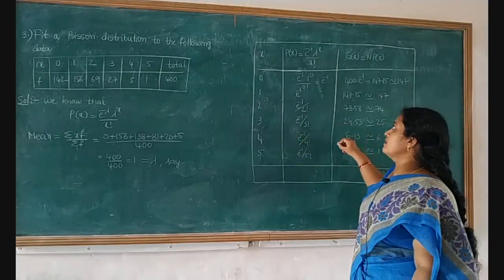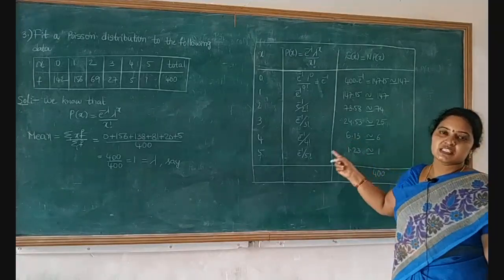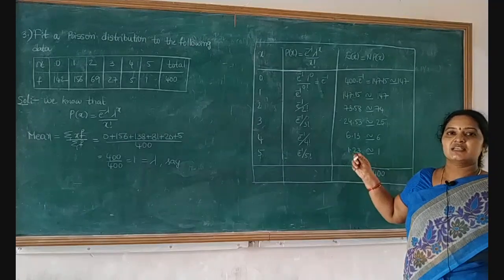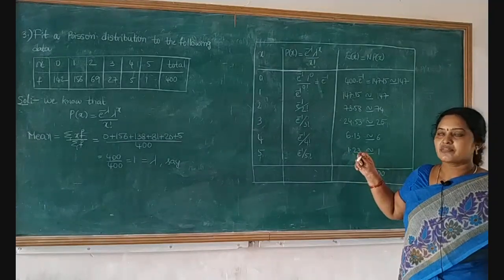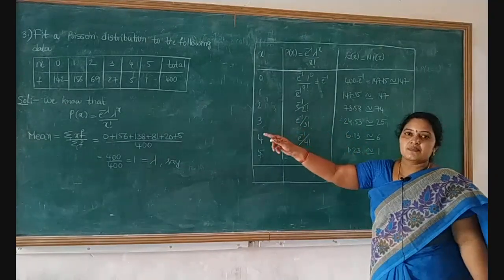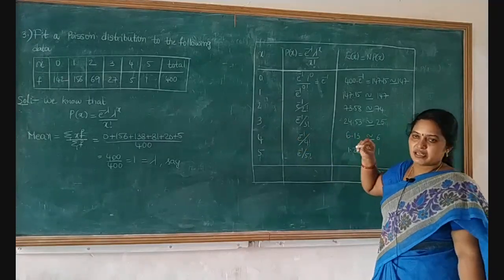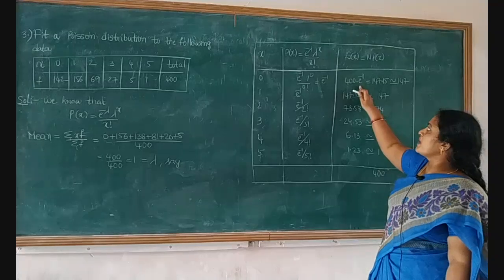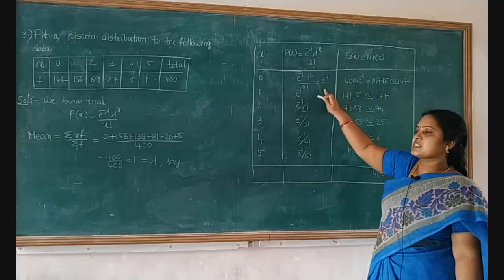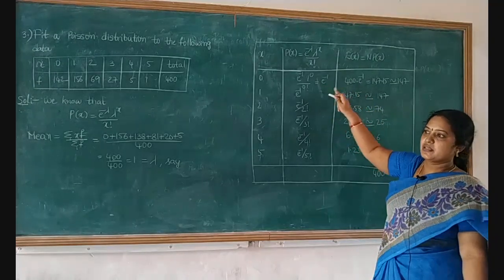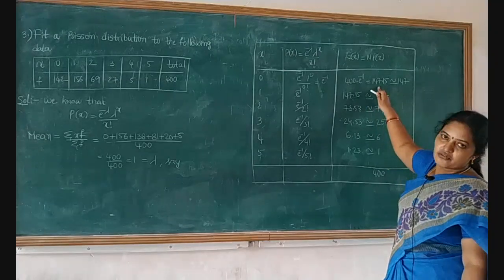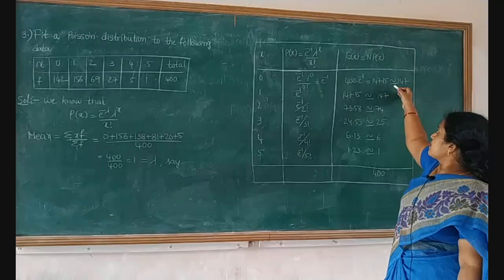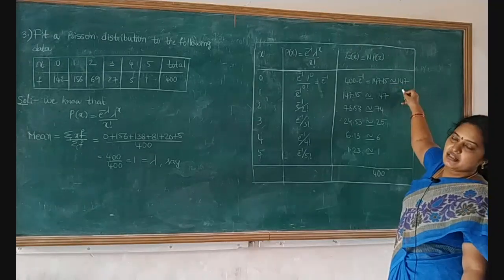In the next column, we have to multiply these probability values with capital N. N is nothing but the sum of the frequencies. So here capital N is nothing but 400. So we will multiply this 400 into P of 0 value. P of 0 value is e power minus 1, which gives 147.15. So this is equivalent to 147.